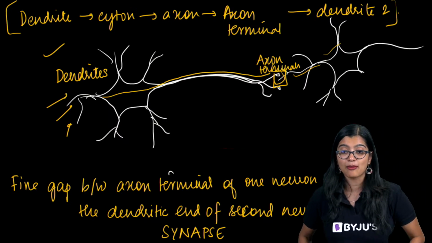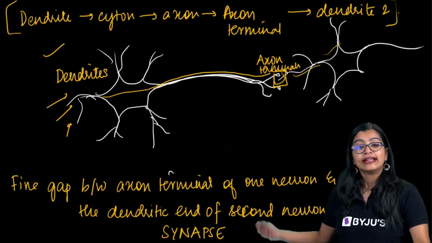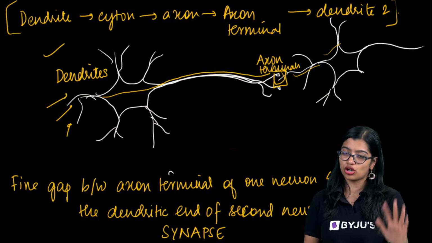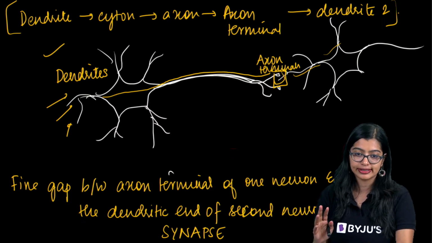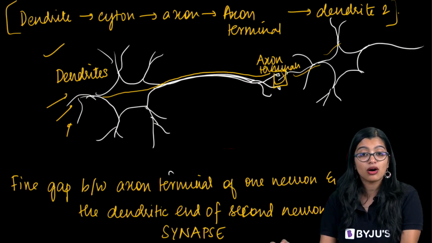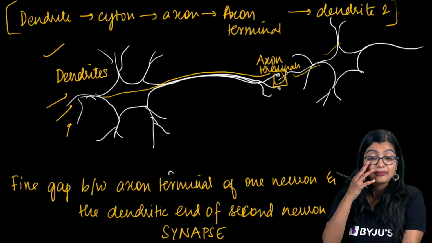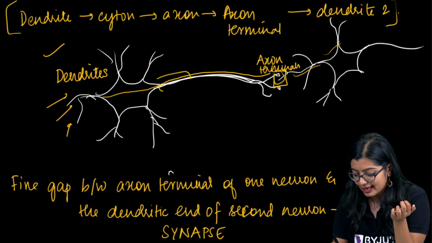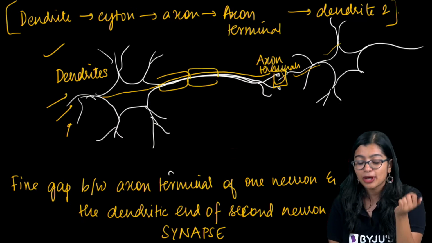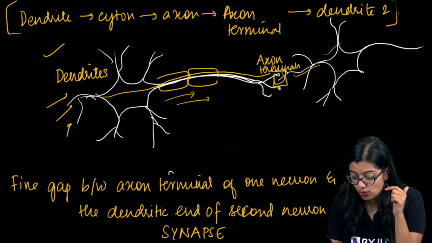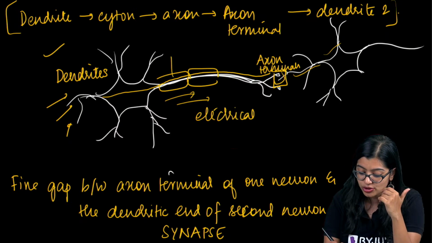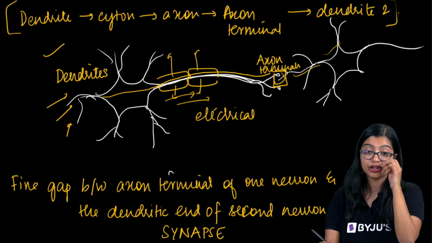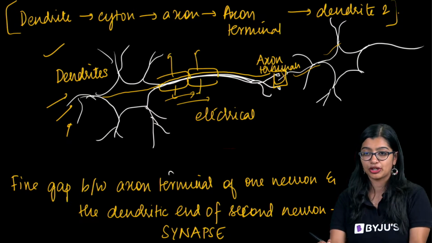Ma'am, is this diagram on an examination point of view? They will mainly ask you for the structure of neuron, if at all they ask you. Not this one. This I drew for your understanding. Ma'am, why is myelin sheath there? Myelin sheath is mainly acting as an insulating sheath. Because this is going in the form of electrical disturbances, and first and foremost, it should not get mixed with many other neurons, which is why we have this particular one.